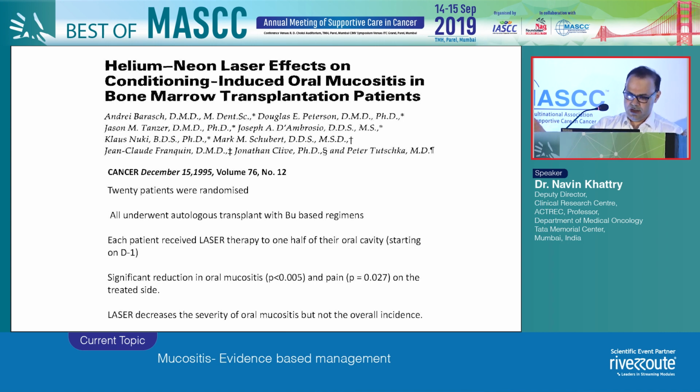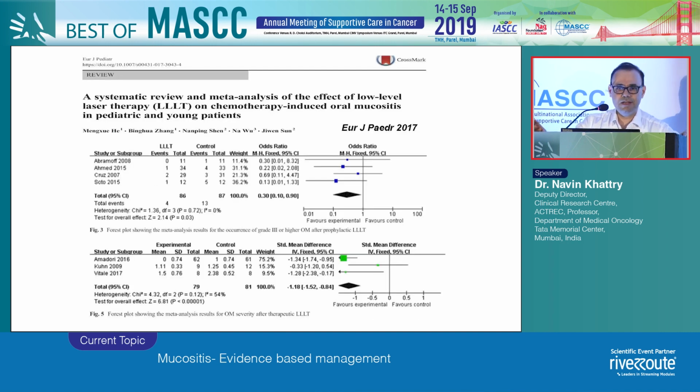And what these researchers saw was there was a significant reduction in oral mucositis and pain in the cheek which received the helium neon laser. Again, it is something which is non-toxic, but then of course it requires infrastructure and equipment, and it may not be easily available in every part of the world.